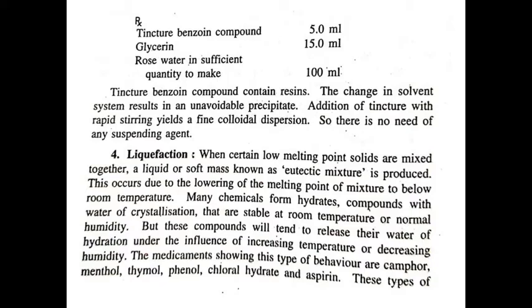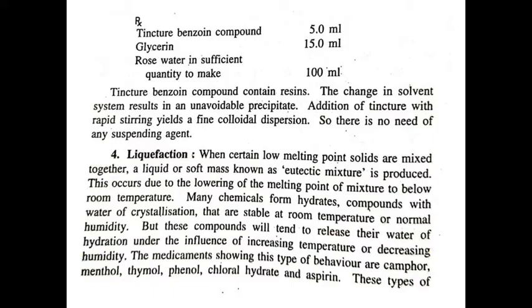Addition of tincture with rapid stirring yields a fine colloidal dispersion, so there is no need of any suspending agent, because precipitate formation can be prevented by addition of tincture with rapid stirring that yields a fine colloidal dispersion.